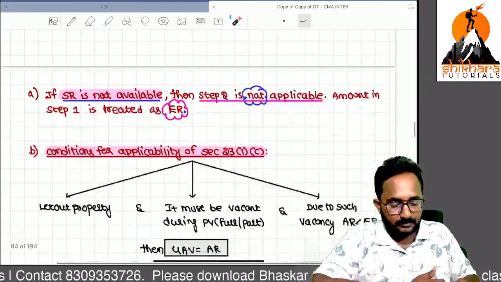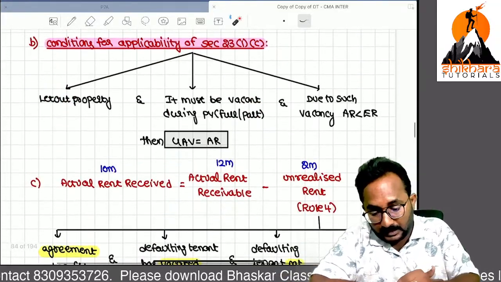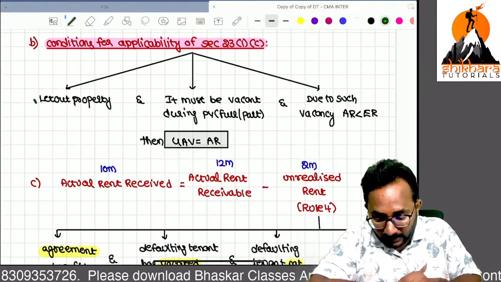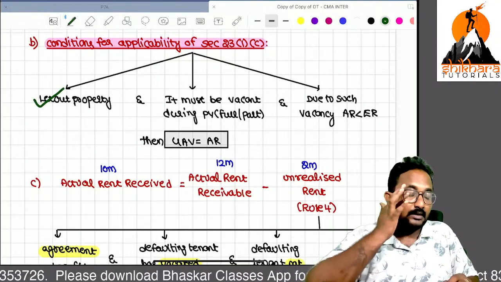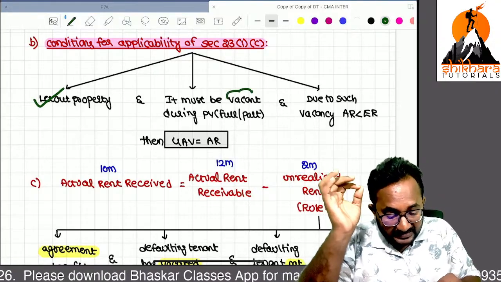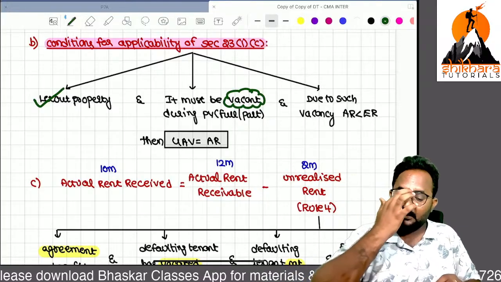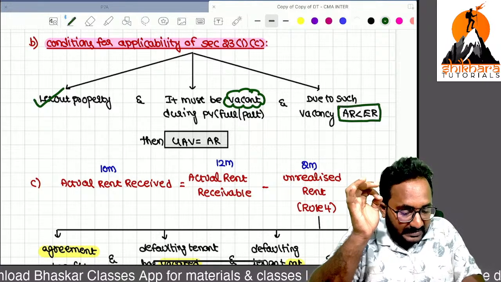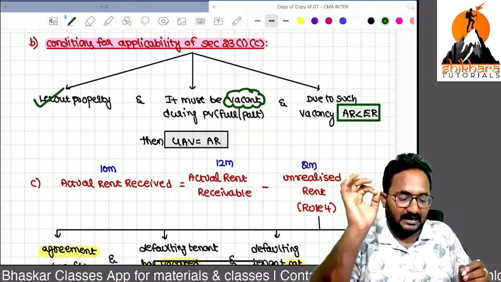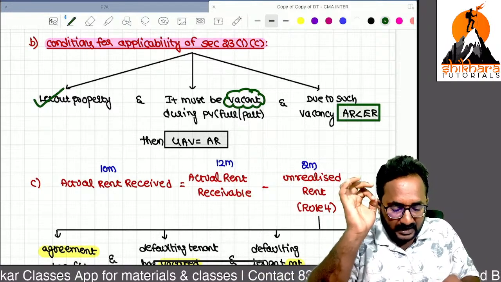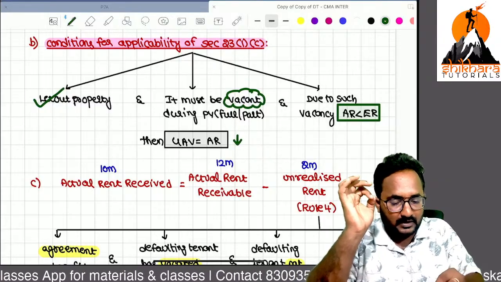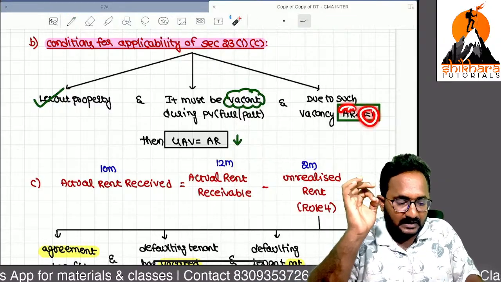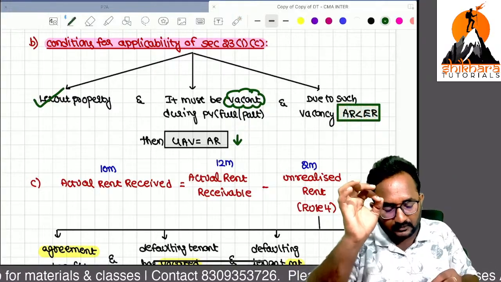You know already, if that property is a let out property, and second, if there is any vacancy, because of such vacancy actual rent is less than the expected rent, in such a case we can take the GAV as whichever is lower. What is that whichever is lower, ma? Actual rent.